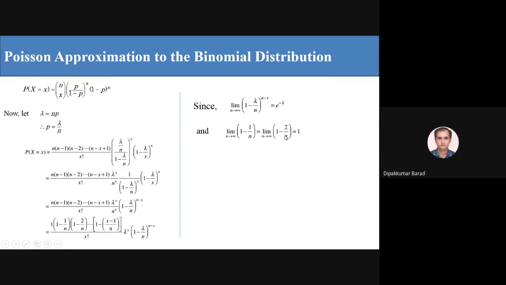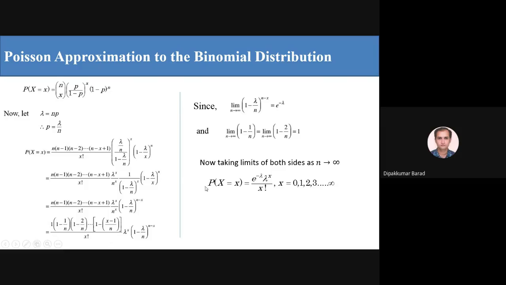In a similar manner in the second term, 2 by n tends to 0, so again I get 1 minus 0 equal to 1, and this is true for each term. So if I take n tends to infinity on both sides, this term is equal to e raised to minus lambda, and we have lambda raised to x already here, upon x factorial, and all these factors are 1 into 1 into 1, x times, so I get 1. Here x is equal to 0, 1, 2, 3 up to infinity.